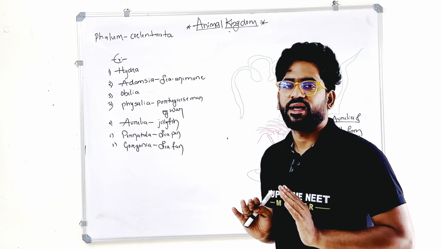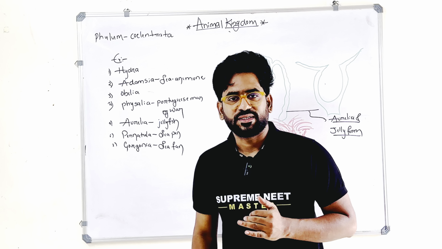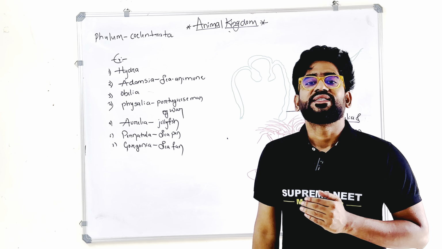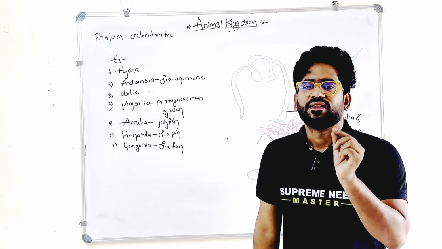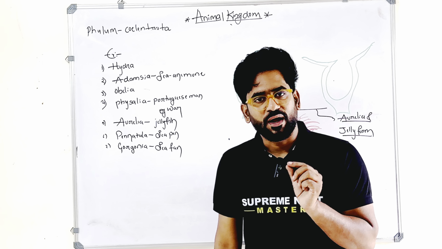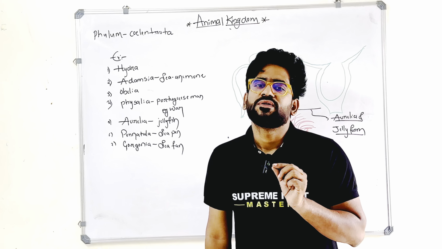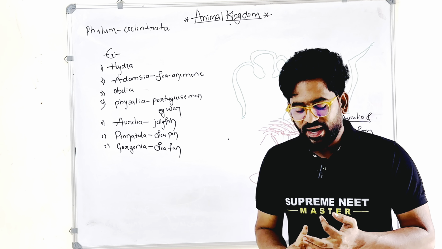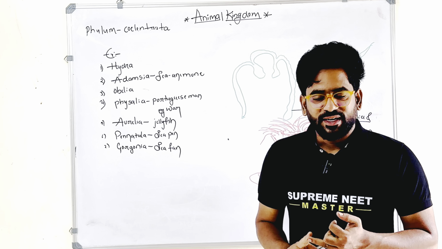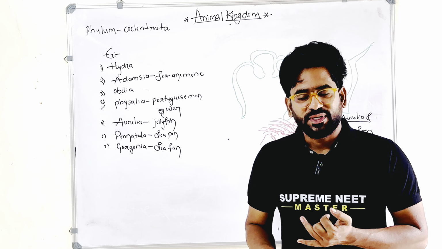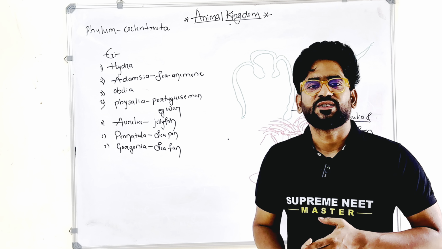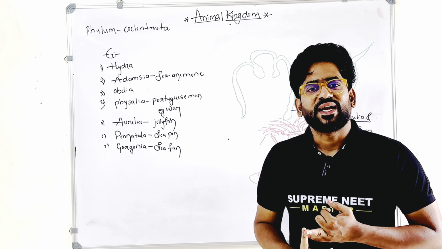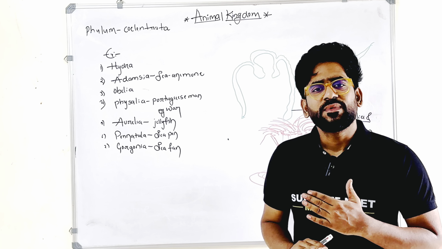For example, Coelenterata is called so because the coelom is absent. In place of the coelom, the cavity present is called the coelenteron. So they are called Coelenterata. Their body is covered by stinging cells. These are called cnidocytes or cnidoblasts. They have a blind sac body plan and are diploblastic. Reproduction is absent, excretion is absent, circulation is absent, digestion is both extracellular and intracellular, fertilization is absent, development is absent, and the symmetry is radial. These are the general characters of phylum Coelenterata.